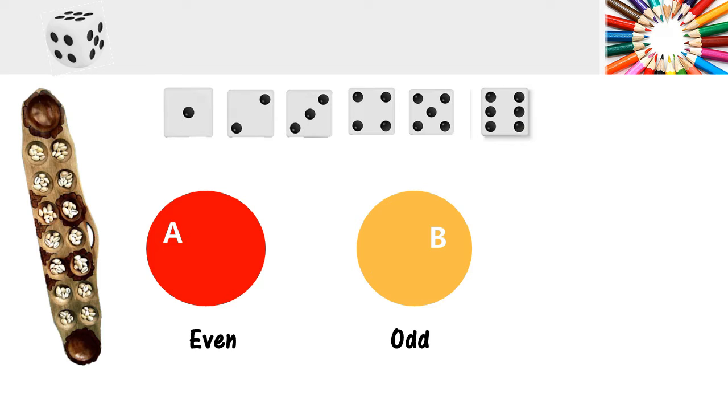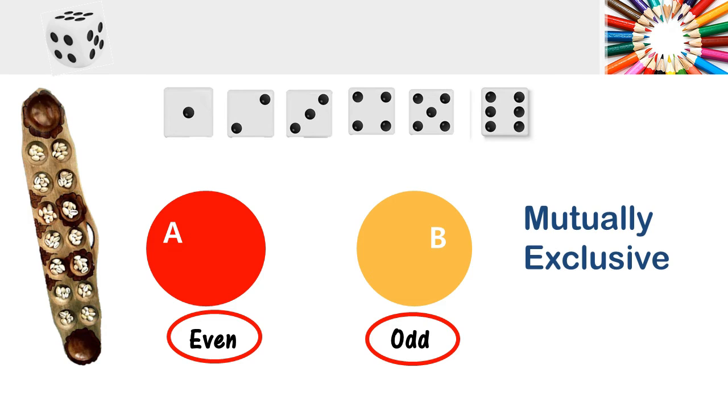But we know in reality, this is impossible to happen because there is no number that can fit that condition. These two events cannot occur together, meaning if it is odd, it is just an odd. There is no way that it can be even, or vice versa. Hence, this problem suggests mutually exclusive events.